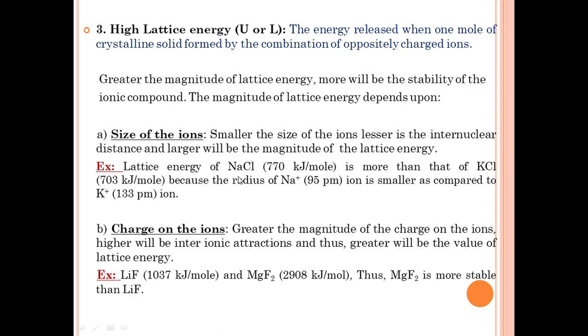So lattice energy of NaCl is more than that of KCl because the radius of sodium ion, that is 95 picometer, is smaller as compared to potassium ion, that is 133 picometer. Therefore, smaller size of the ion, lesser is the internuclear distance, and larger will be the magnitude of lattice energy. Here sodium ion has small size, therefore it has a larger magnitude of lattice energy.